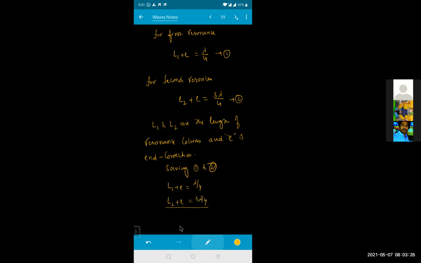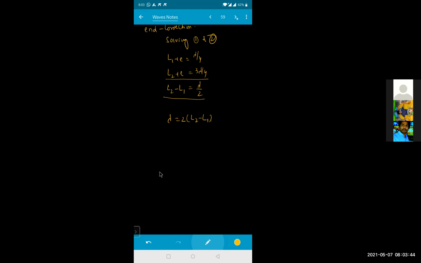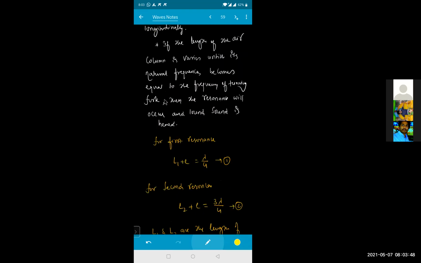So subtracting, this becomes L2 minus L1, which will be equal to lambda by 2. That means lambda will be equal to 2 times (L2 minus L1). Isn't it? If I'm taking the third vibration, isn't it? So how many resonances have we taken?